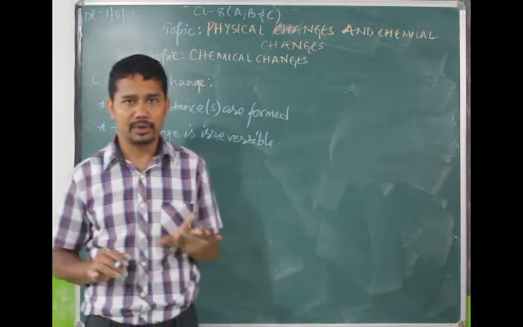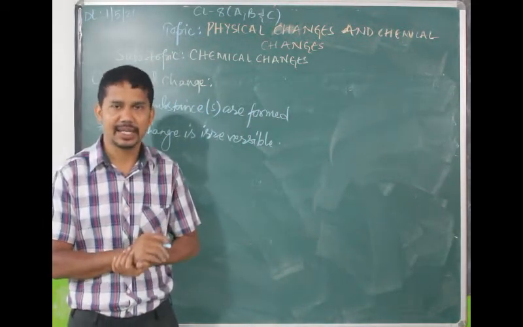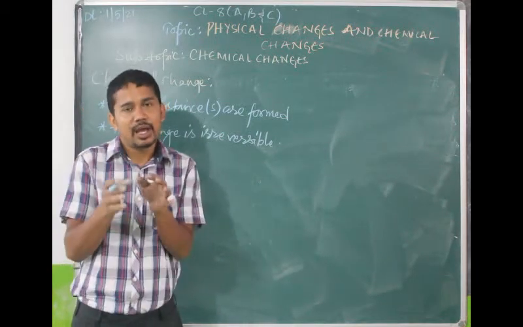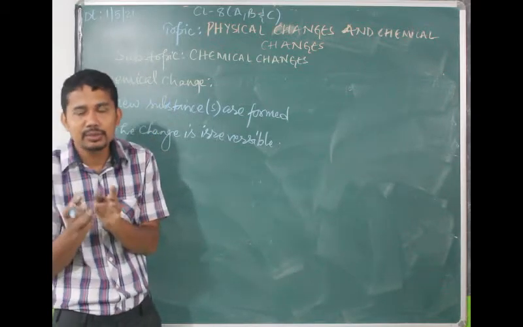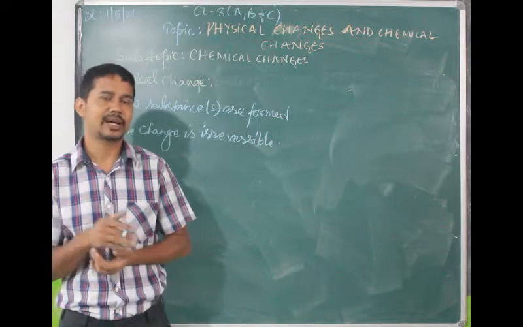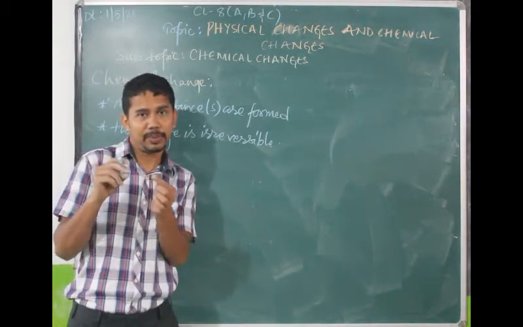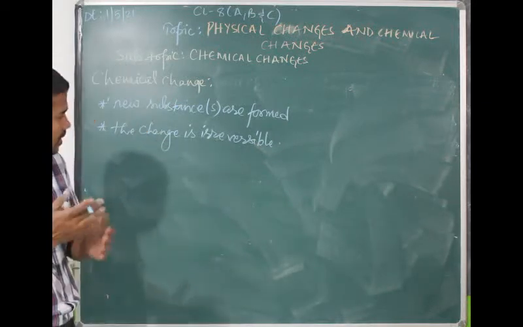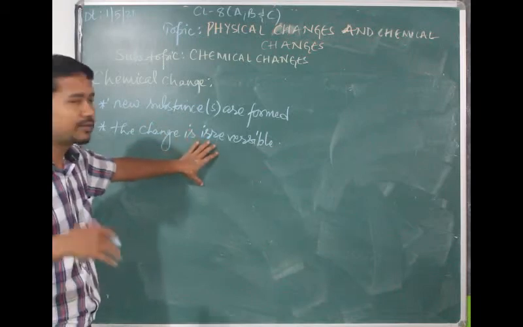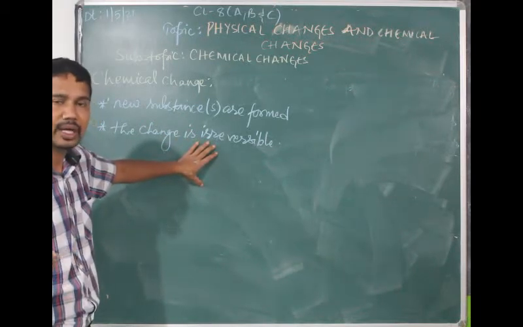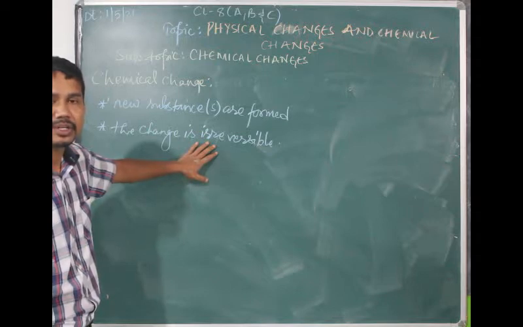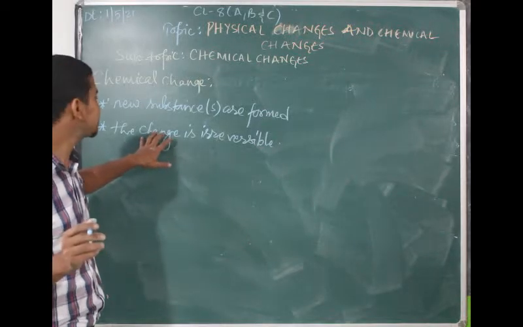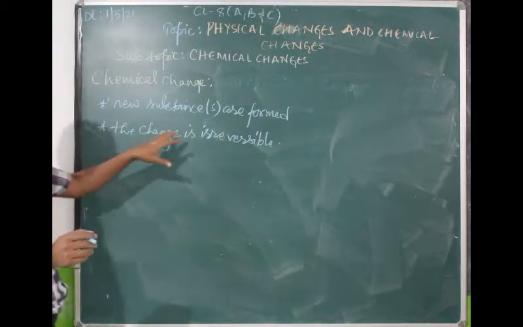Once you burn a paper, you will get ash, heat and light. But on reversing the condition, that means once a paper is burnt, you will not get back the paper again. So that is a chemical change. But if you tear the paper, new substance is not formed. So that is a physical change. So in a chemical change, on reversing the conditions, you will not get the original substance back. That is one of the properties of a chemical change. So the change is irreversible.